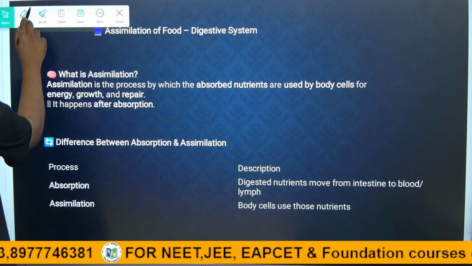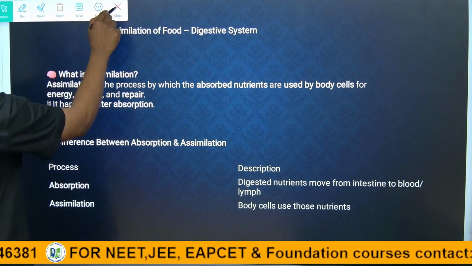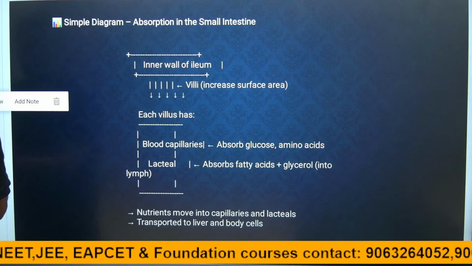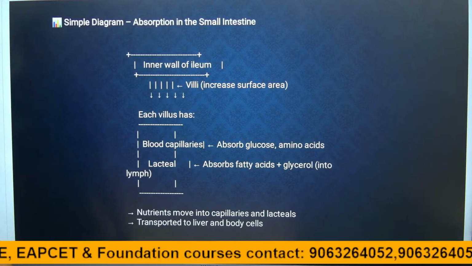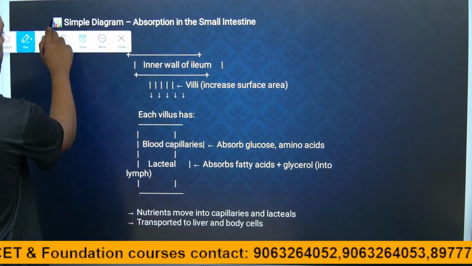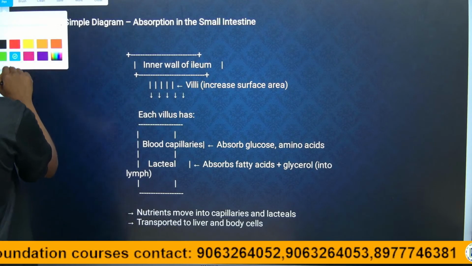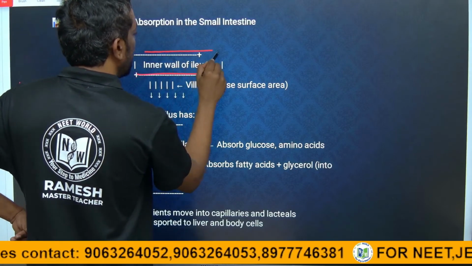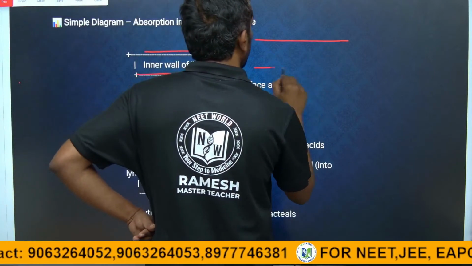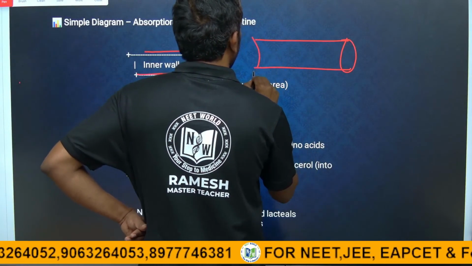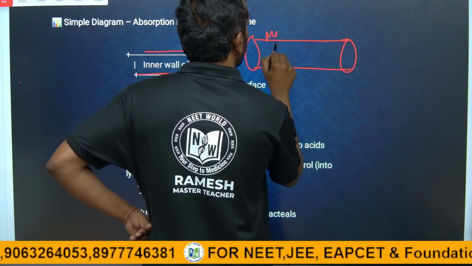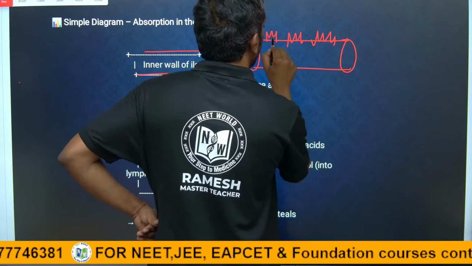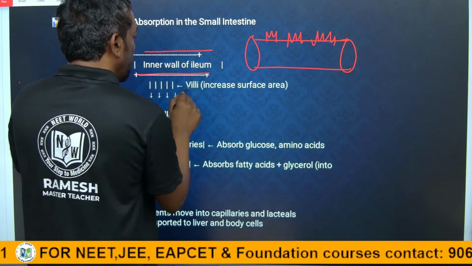Just look at this, guys. The inner wall of the ileum is made up of villi, right?